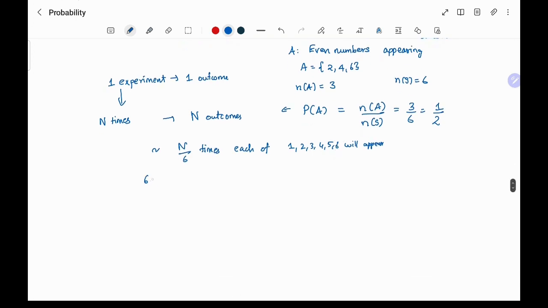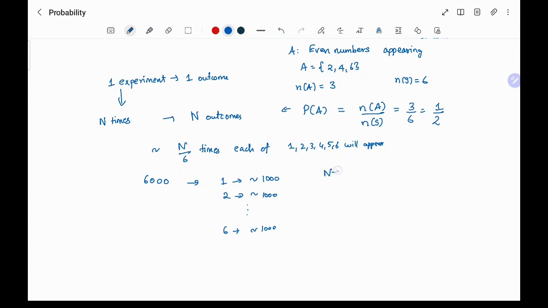For example, if you do the experiment 6,000 times, then 1 will appear approximately 1000 times, 2 will appear approximately 1000 times, and so on. This needn't be exact. It can be 999 or 1001, but it is approximately 1000, which is 1/6 of the total number.